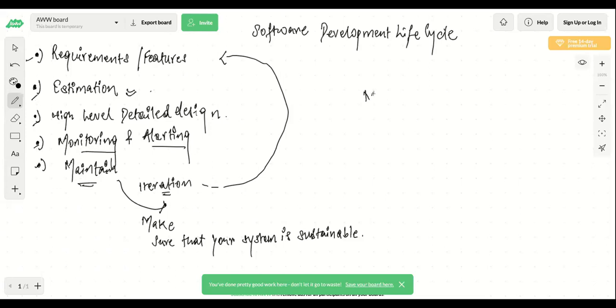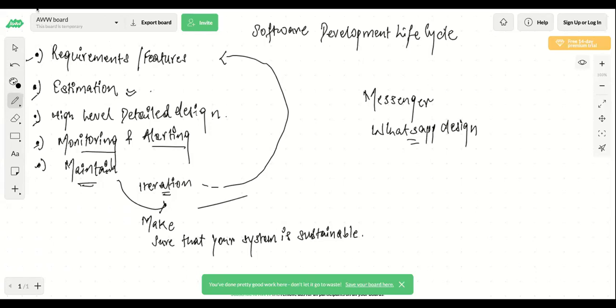Okay. Now, what we'll try to do is, we'll take up one of the designs, which is Messenger or a WhatsApp design, or take any chat app, right? Or Hangouts. We'll take the WhatsApp design as a part of this, to understand all these requirements, estimation, high level design, monitoring, alerting, and how to maintain your code.